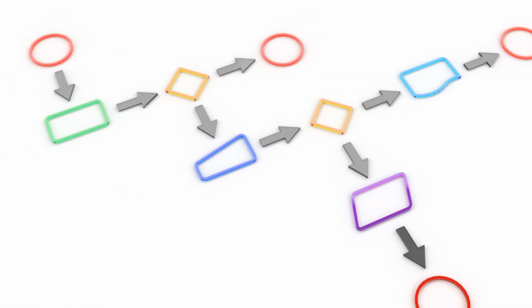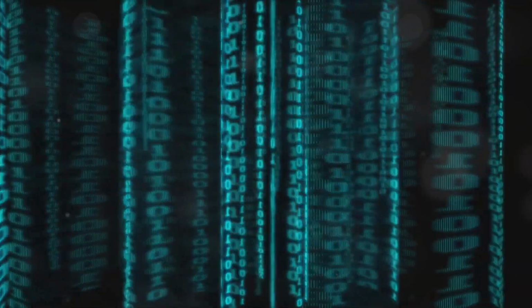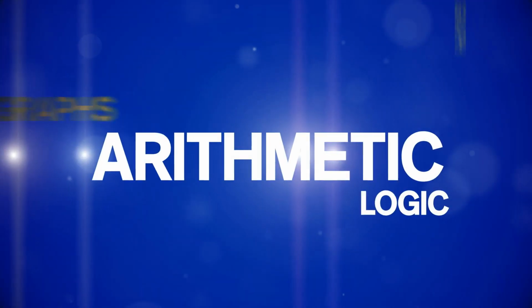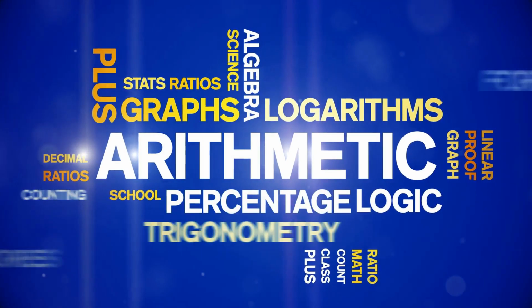Section 2. The language of machines. Arithmetic and logical operations. At the heart of computation lies the ability to manipulate symbols according to specific rules. This is where arithmetic and logical operations come into play. These operations are the verbs in the language of machines, allowing them to process information and perform tasks.